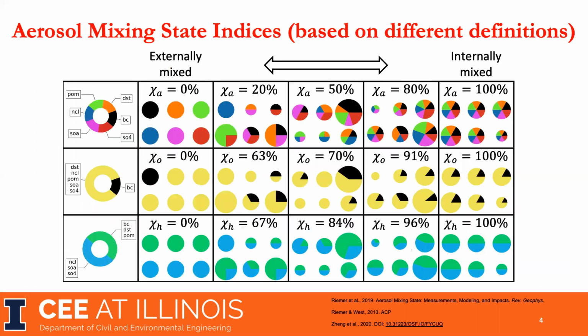We use an entropy-based diversity metric, the aerosol mixing state index, to quantify aerosol mixing state. Here, 0% means fully external mixture, and 100% means fully internal mixture.